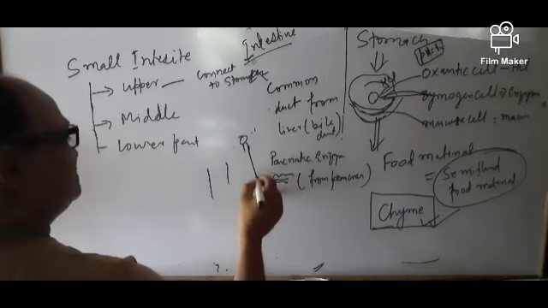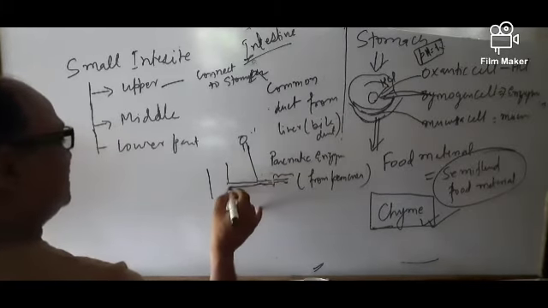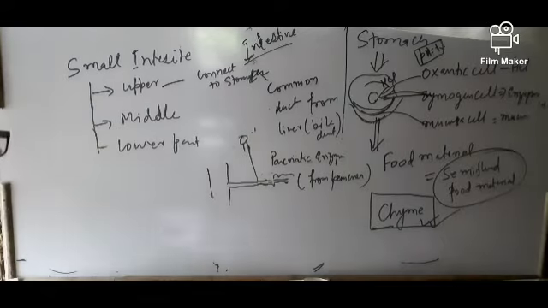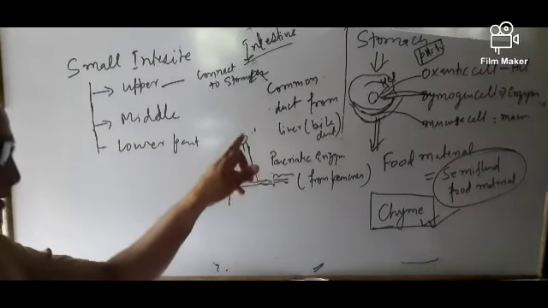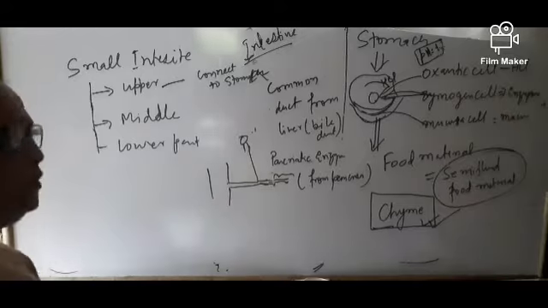These two ducts combinedly open into the upper part of the small intestine, the bile duct from the liver, and one duct from the pancreas.